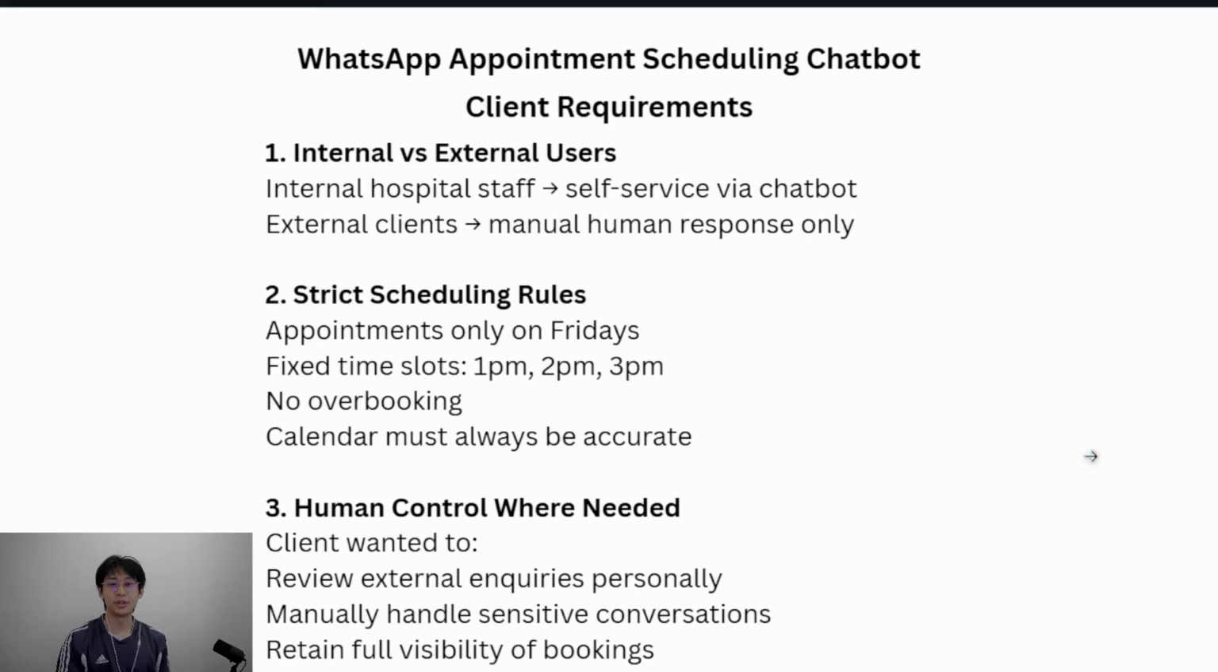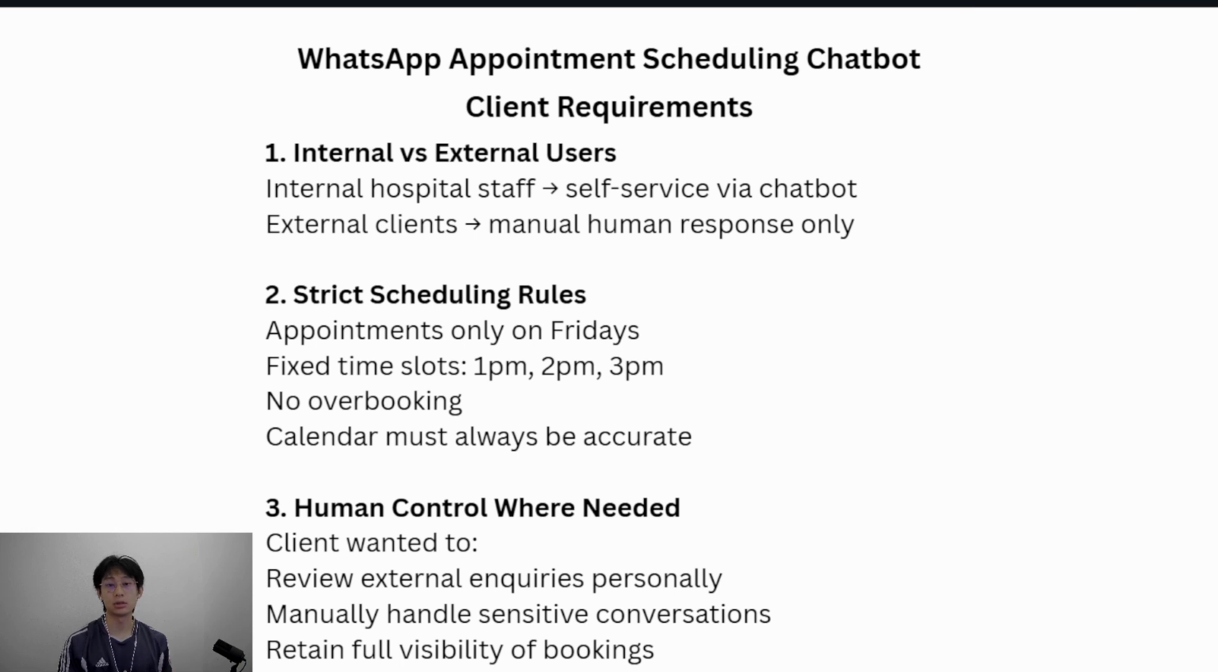Hi, in this video, I'll walk through how I built a WhatsApp appointment booking chatbot for a real healthcare client. Before writing any automation, the client was very clear about their requirements. First, they wanted a strict separation between internal and external users.